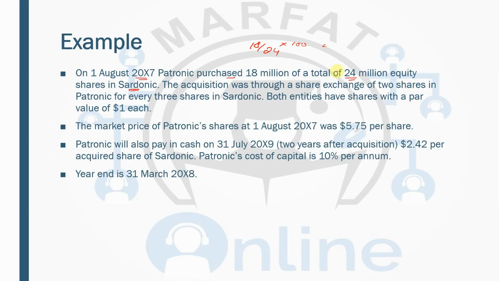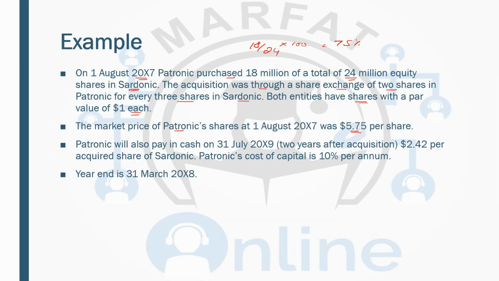It's 75%. The acquisition was through a share exchange of 2 shares in Petronic for every 3 shares in Sardonic. Both entities have shares with a par value of $1 each. The market price of the Petronic share was 5.75.